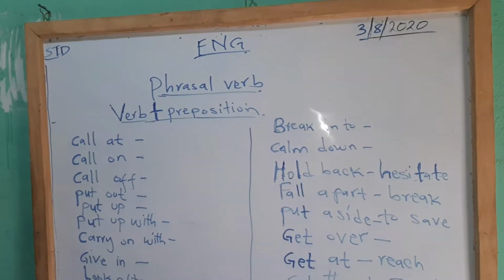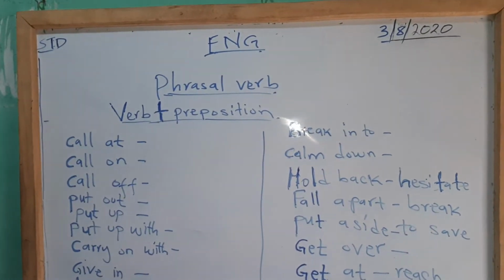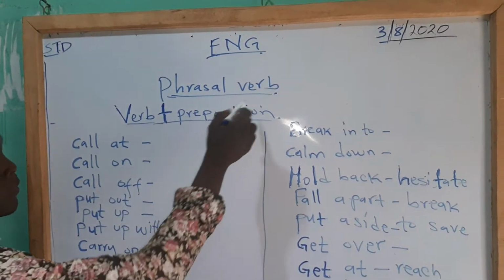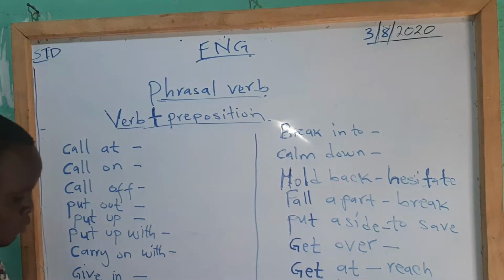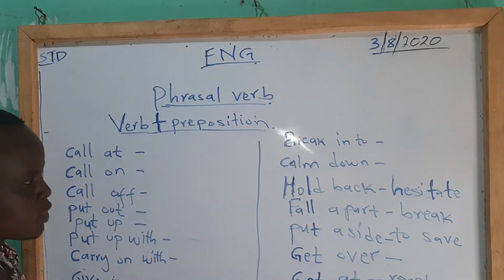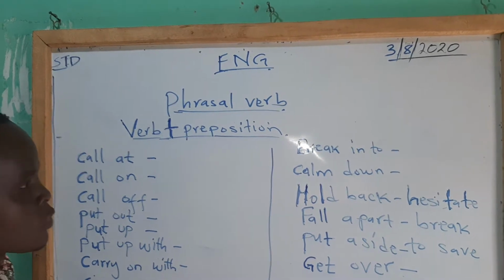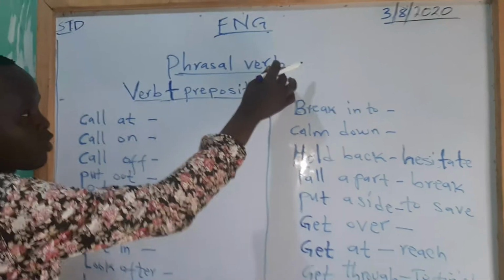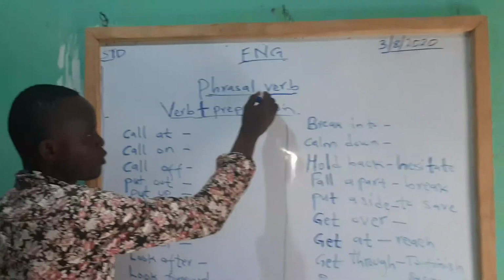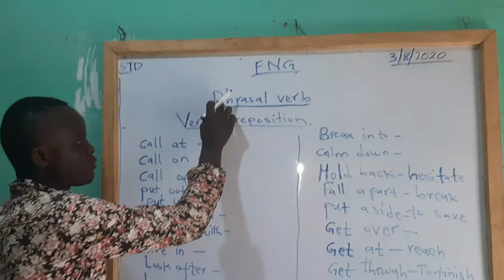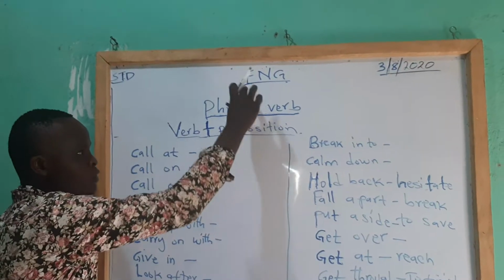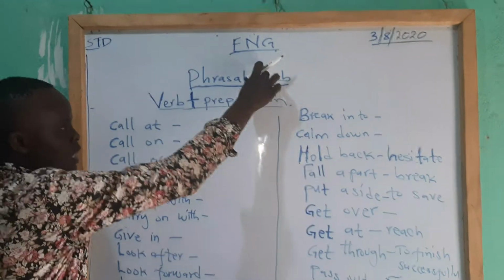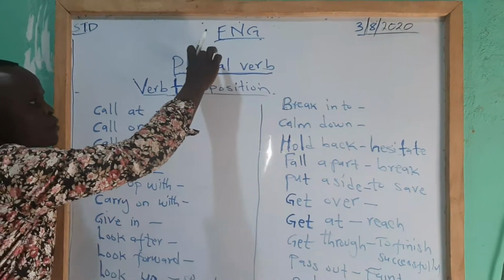So class, it is another day for an English lesson, and today I want to talk about phrasal verbs. Last time we were continuing with the passive speech, and one of the parts of speech is a verb. So having known that a verb is a doing word, or word in action, today we want to divide this verb into parts.